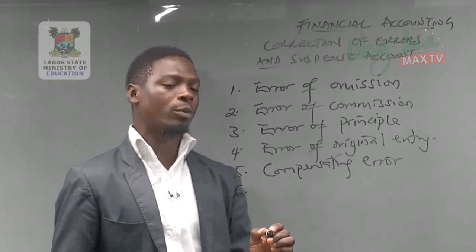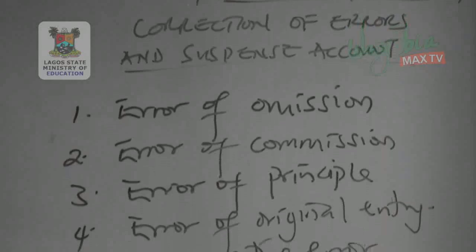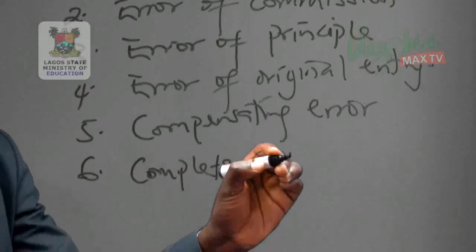Number 6 among our errors is complete reversal of entry.